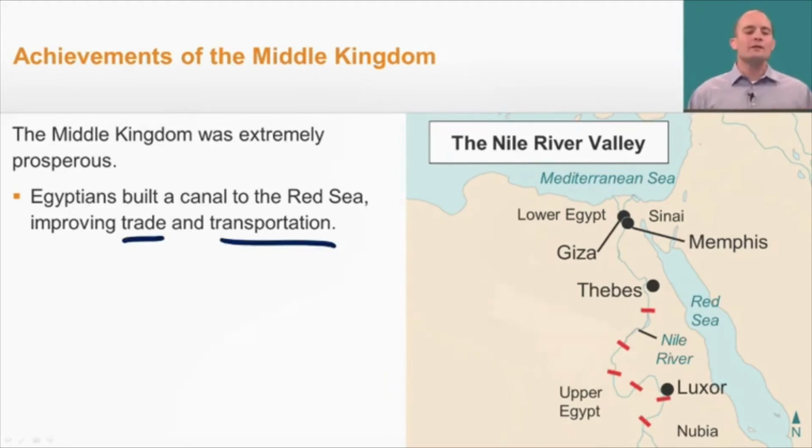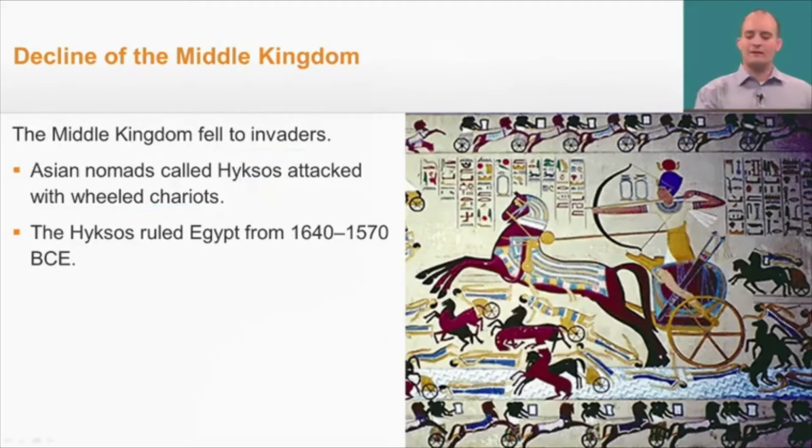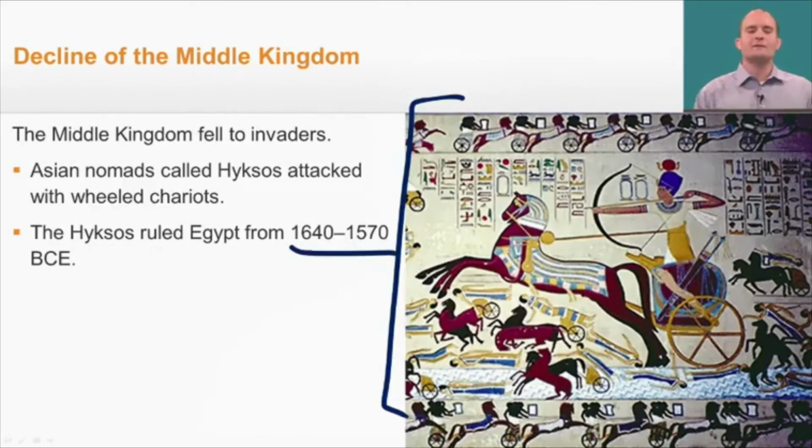However, even with these great achievements, the Middle Kingdom gradually went in decline because it fell to invaders. These invaders were Asian nomads called Hyksos, and they attacked with wheeled chariots. You can see these wheeled chariots to the right of the screen. Now, the Hyksos, they ruled Egypt from 1640 to 1570 BCE.